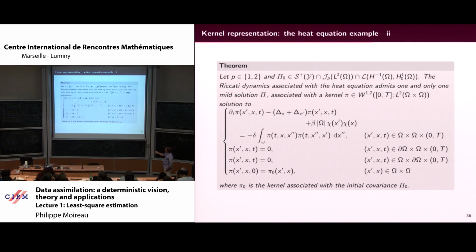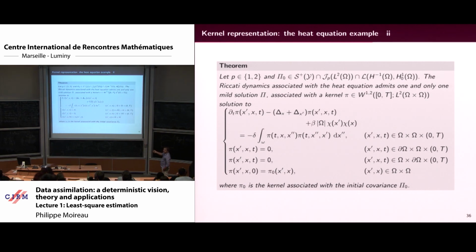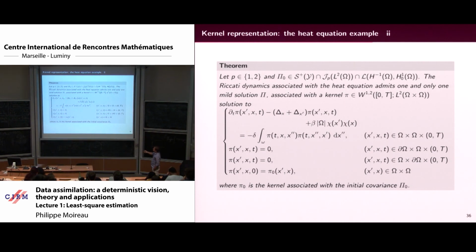And on pi, you have the Laplacian, as for the heat equation, plus some things that come from the model error, plus something that correlates information on the observation space.